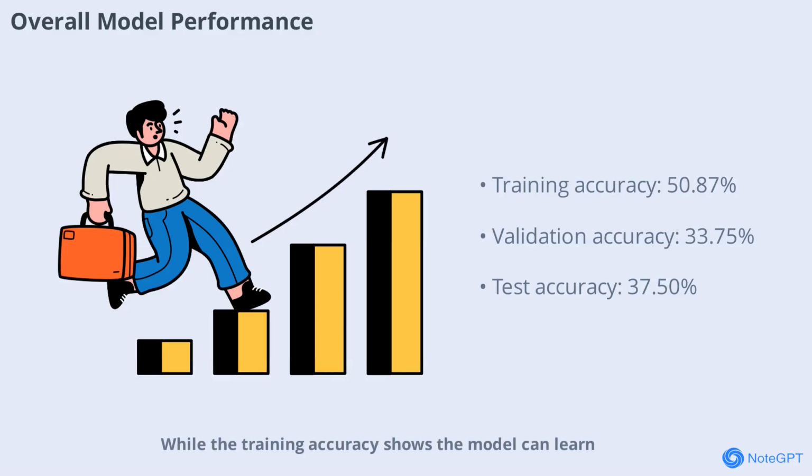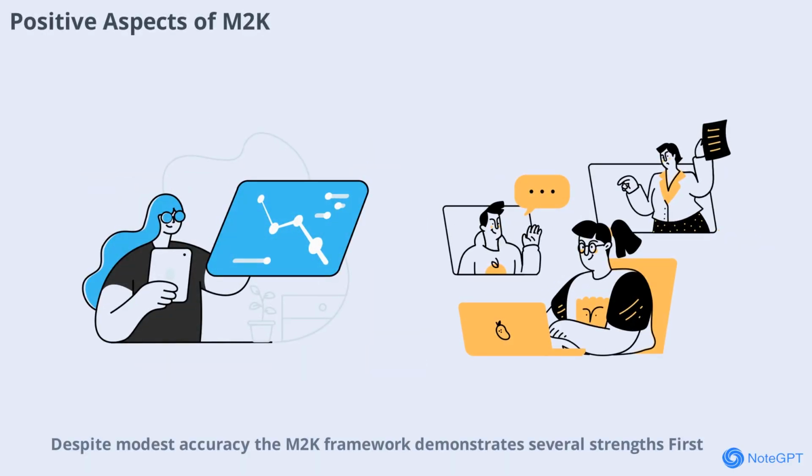While the training accuracy shows the model can learn, the lower validation and test scores suggest there's room for improvement. Let's unpack what these results tell us about the model's learning process. Despite modest accuracy, the M2K framework demonstrates several strengths. First, the neural network library is fully functional with all components, layers, training loop, and evaluation working as intended. The training process is stable with no crashes or critical errors.